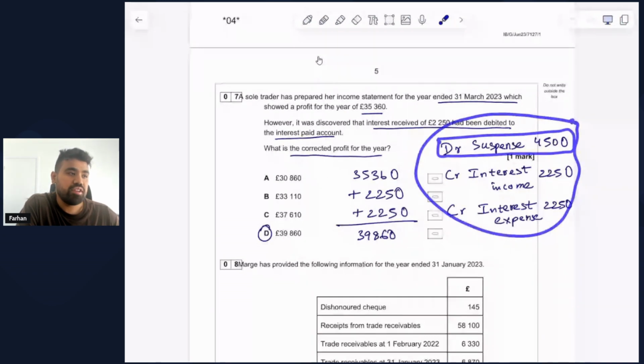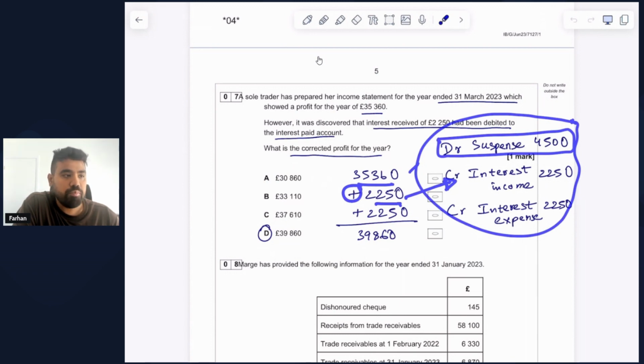Now, what is the corrected profit for the year? To begin with, we start with the profit that we have been given, which is 35,360. And you see we are adding back 2,250. Why are we adding 2,250? Because when we are crediting interest income, our income is going up, which means, in other words, the profit should go up, and therefore this can only be reflected with a plus.